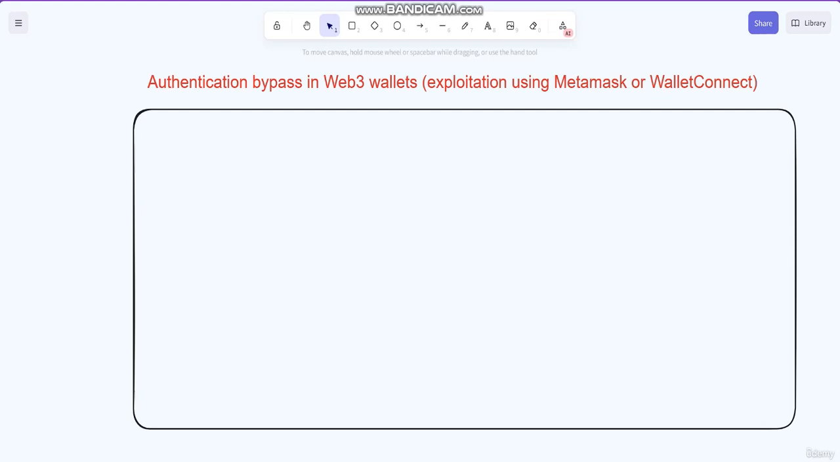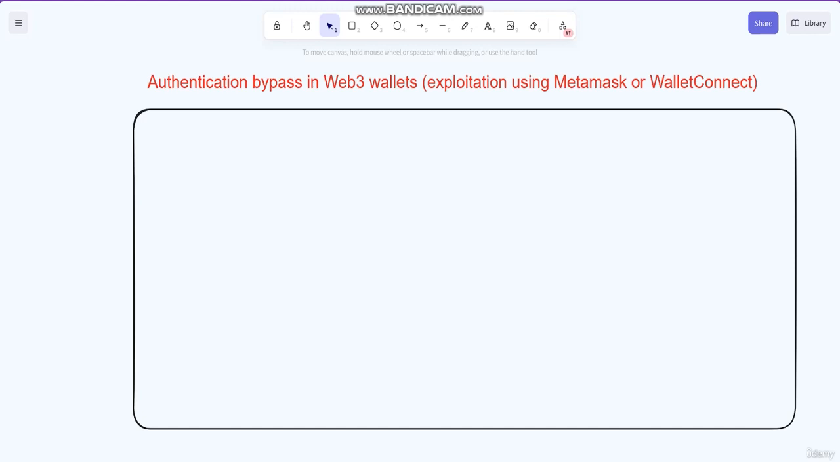Authentication bypass in Web3 wallets occurs when an attacker is able to bypass the authentication mechanism used by the wallet, allowing them to gain unauthorized access to the user's account. This can be done using various techniques, including exploiting vulnerabilities in the wallet code or social engineering the user into revealing the private keys or seed phrases.